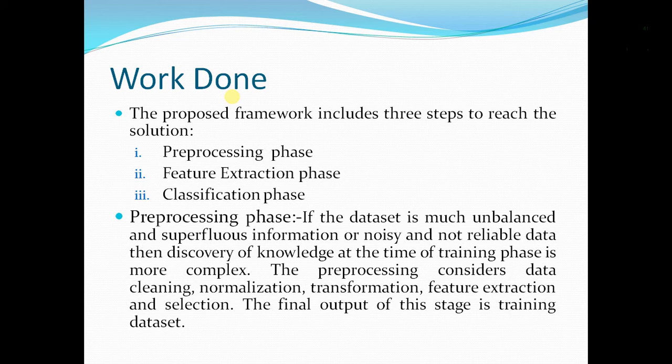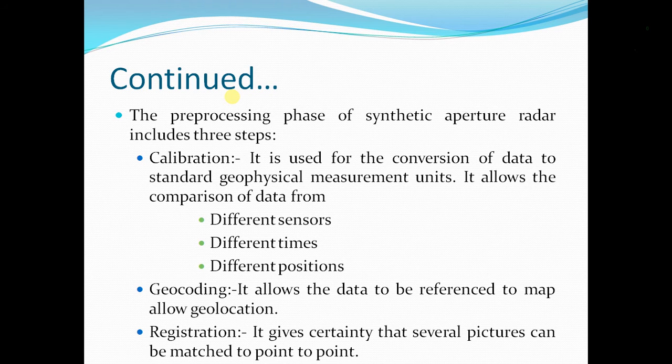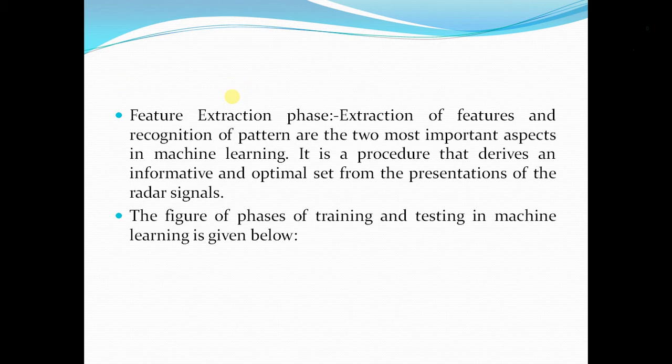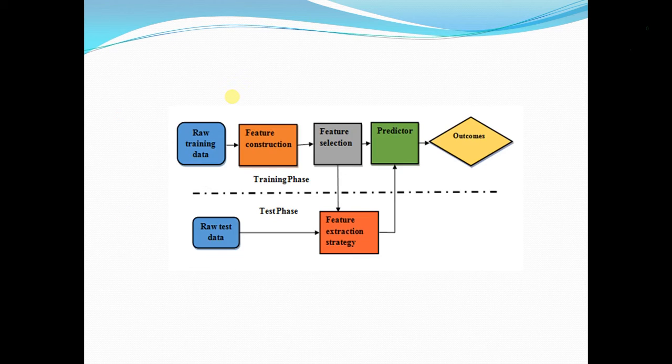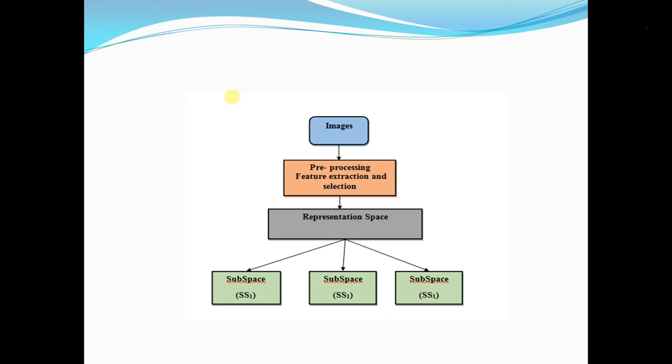So basically, what have I done? The main thing is which framework I have proposed. To complete my goal, I have used three phases: pre-processing phase, feature extraction phase, and classification phase. The pre-processing phase is very important. It consists of data cleaning, normalization, and transformation. The feature extraction phase is also very important, because on the basis of those features we will try to recognize the targets. The classification phase is used to classify the images, or classify the objects, into different subspaces.